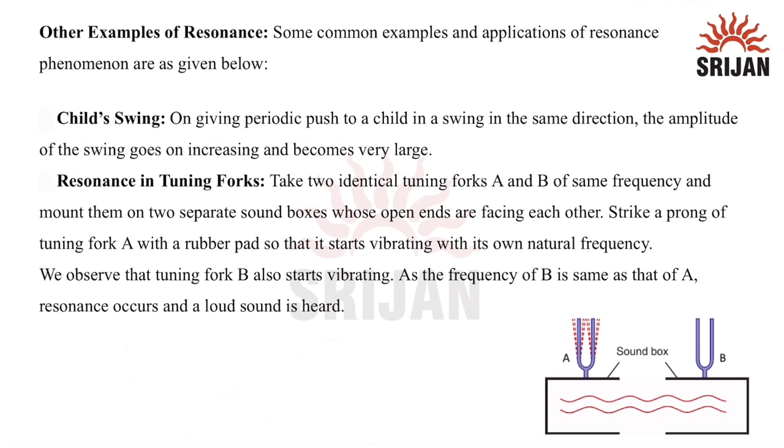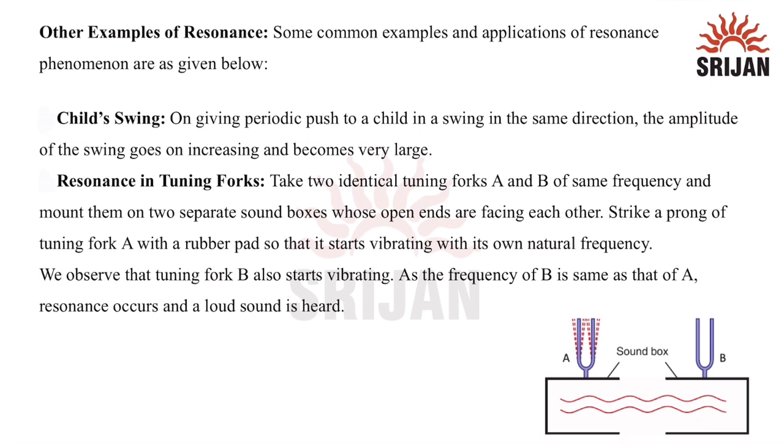Second is resonance in a tuning fork. We take two identical tuning forks, A and B, as you can see in this picture as well, of the same frequency, and mount them on two separate sound boxes whose open ends are facing each other, like this.